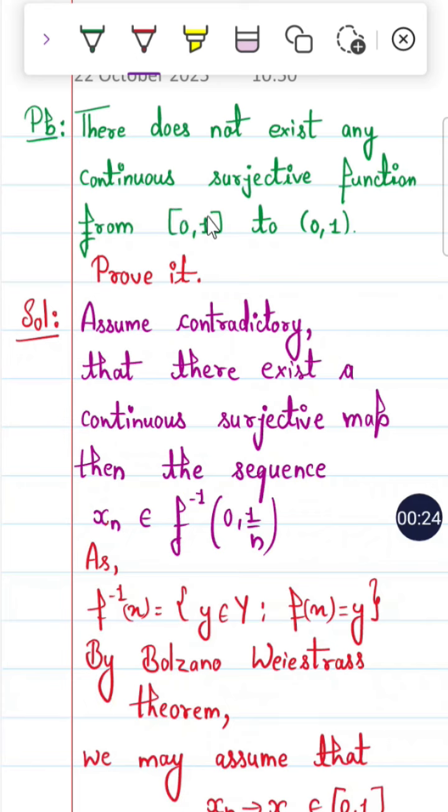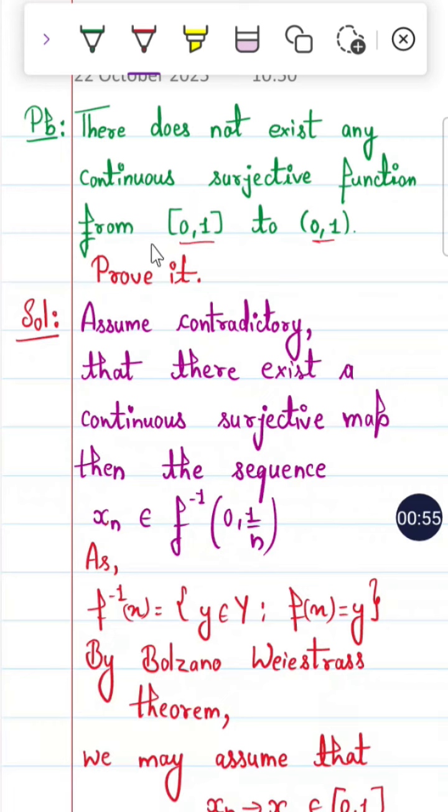It seems like there exists such a continuous function, because one interval is closed and the other is open. Going from the closed interval to the open interval seems easy, but from the open interval to the closed interval, it is tough. So we might say openly that it is true, but it is not true. There does not exist any continuous surjective function from a closed interval to an open interval. This is a statement in real analysis.